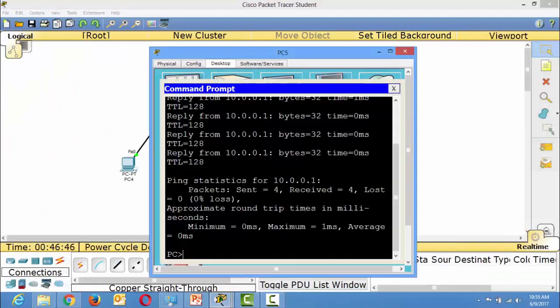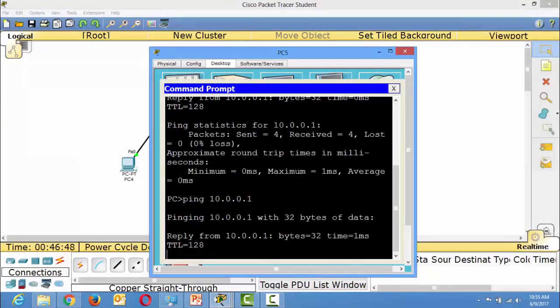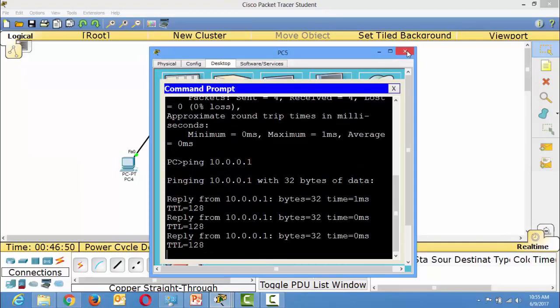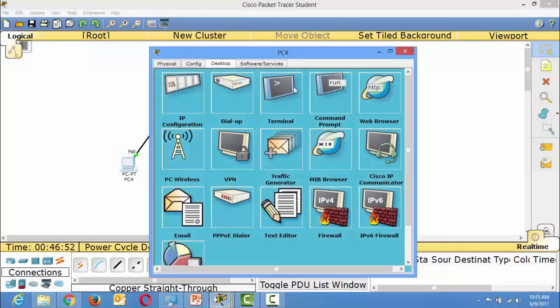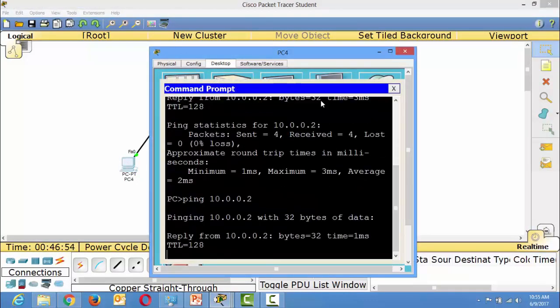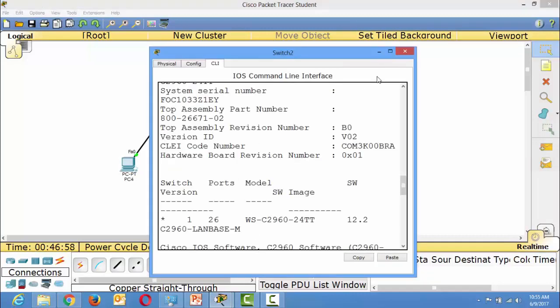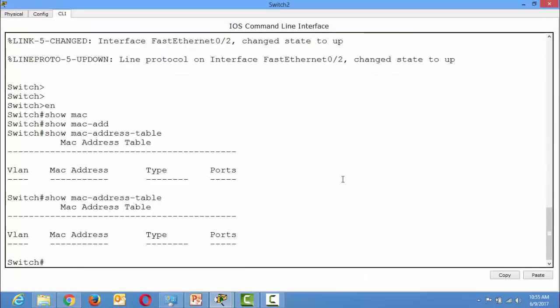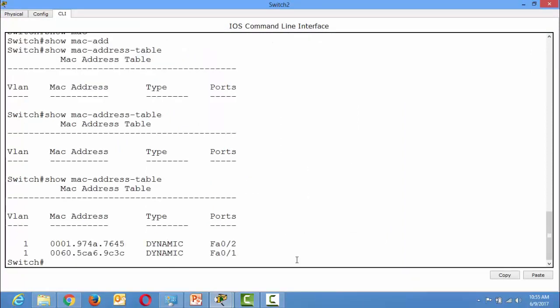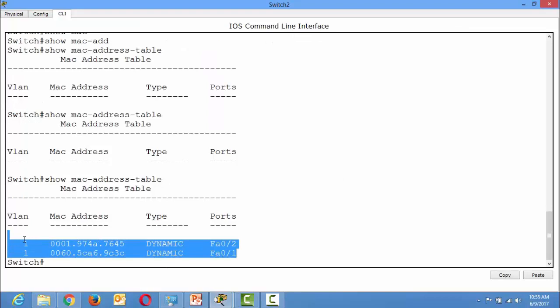But it's not updating. Then I think it should be updated now. Yeah, it started maintaining the database. So this is a MAC database.